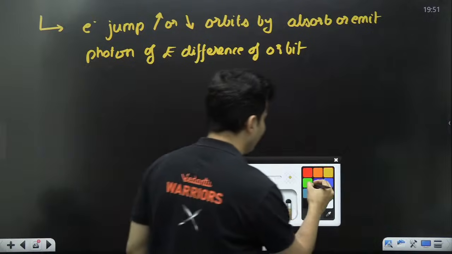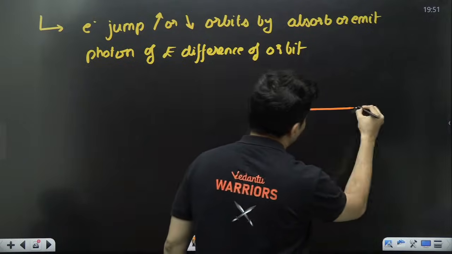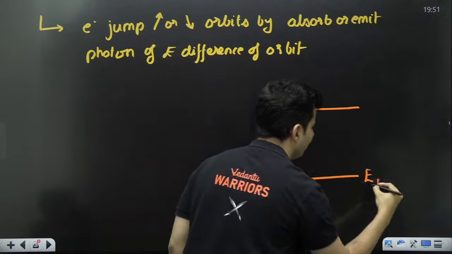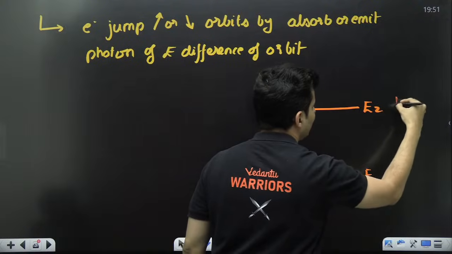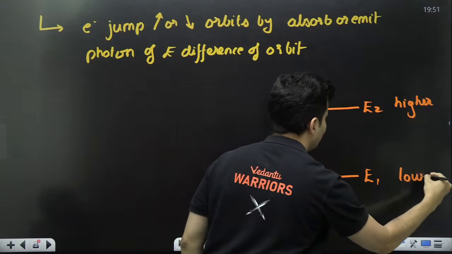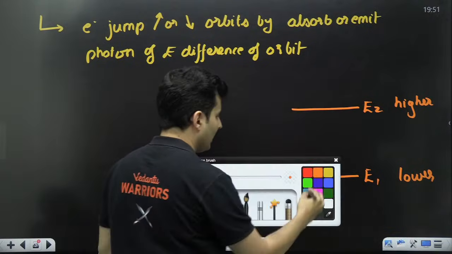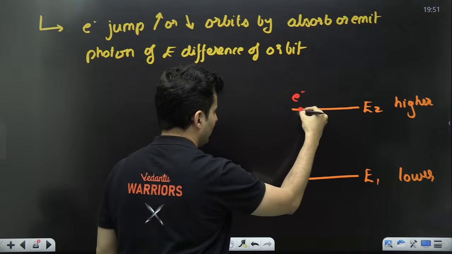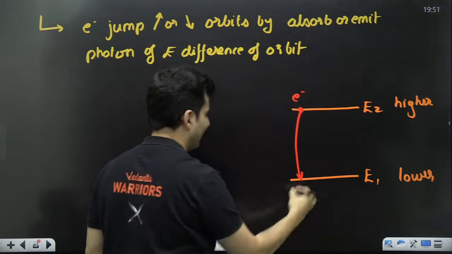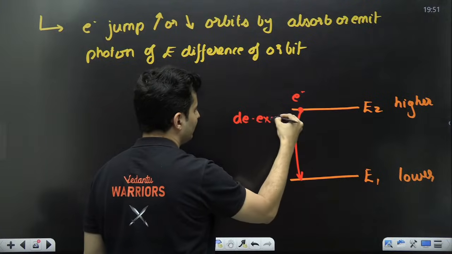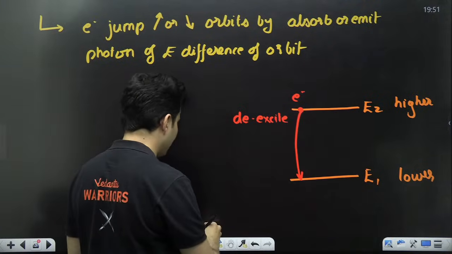So say for example, this is one energy level, this is one energy level. This is energy E1, this is energy E2. This is higher energy orbit, this is a lower energy orbit. So if it so happens that an electron jumps lower, it gets de-excited.